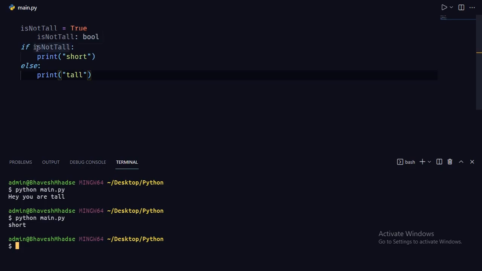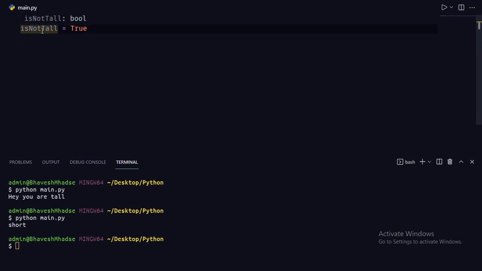But it becomes more complex when we add a negation to it. If we add not, and you want to know if a person is tall or anything like that, it is not readable. As you can see, if not isNotTall, it means it's short, is not. It can cause more confusion. So never name a boolean having negation in it. Only name it isTall, hasMoney, like this. So this was the naming convention used for booleans.